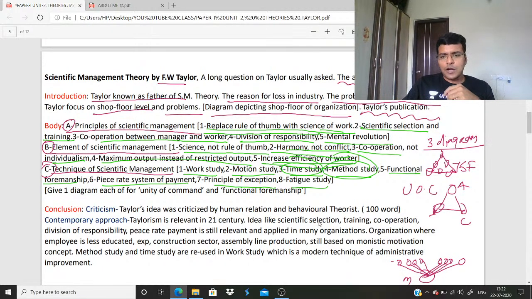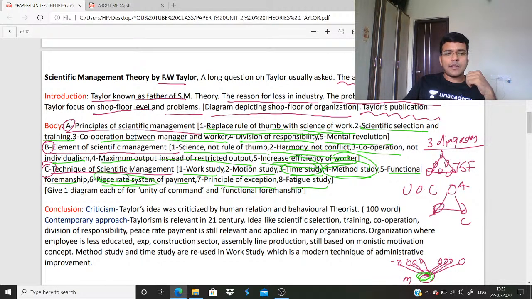Functional foremanship, I have already told you. The classical theorists like Fayol, Gulick, Urwick focus on unity of command, where a single worker takes orders from one superior or supervisor. But Taylor said that no, this will result in inefficiency. He wants specialization in organization. So he wants that every worker should take orders from 8 supervisors. 4 are planning, 4 are execution.